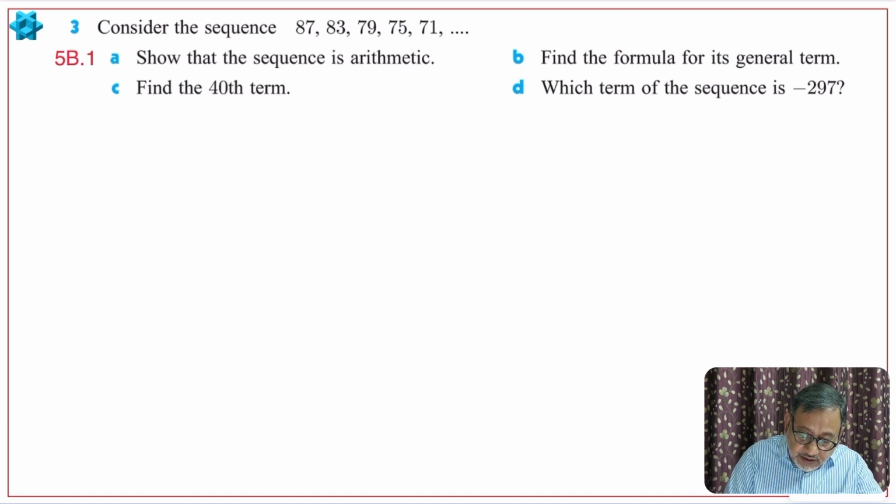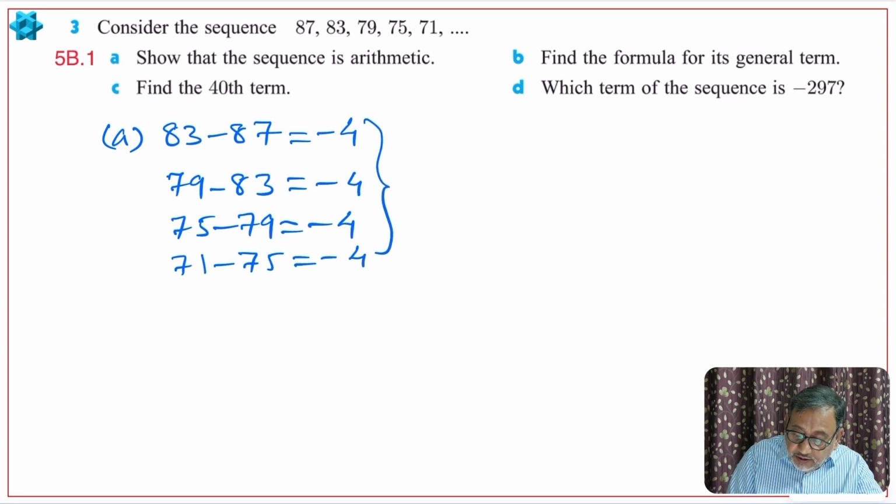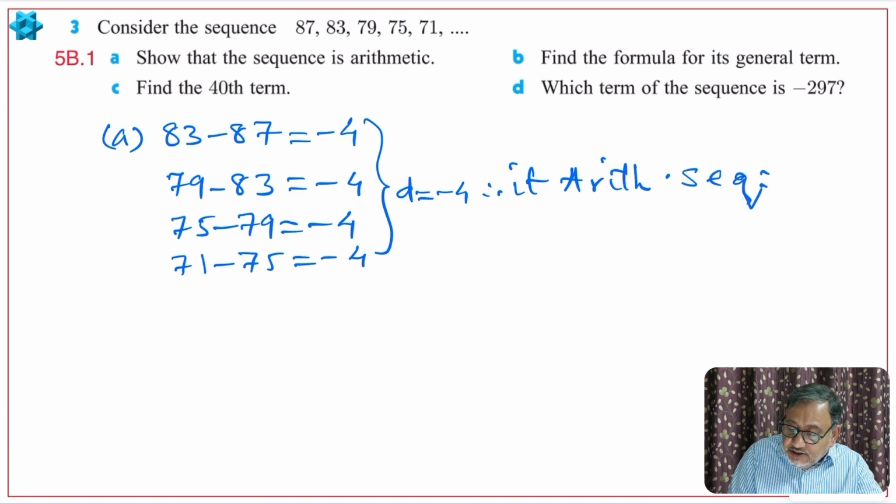So second term minus the first term, 83 minus 87, is negative 4. 79 minus 83, again negative 4, 75 minus 79, negative 4, and 71 minus 75 is again negative 4. So therefore d is negative 4, hence it is an arithmetic sequence, right?